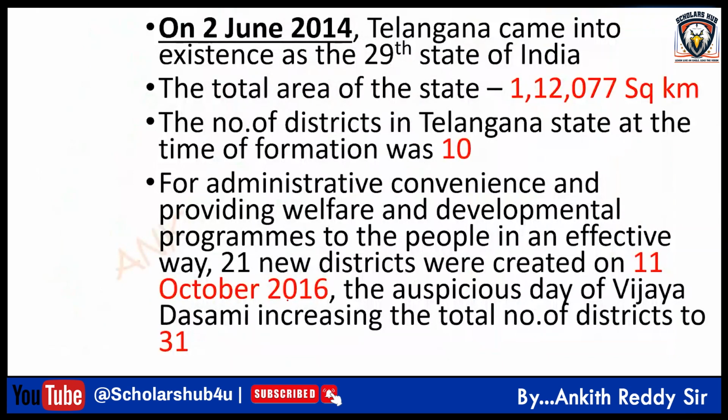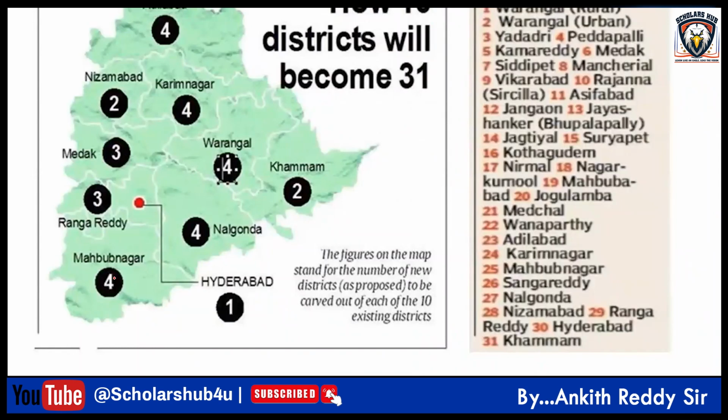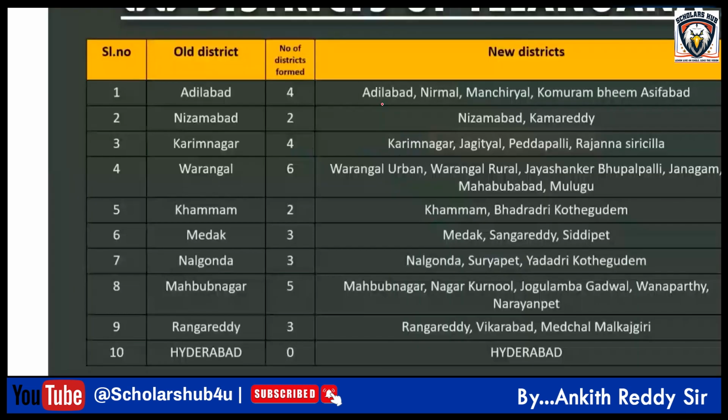On October 11, 2016, these 10 districts were made into how many districts? 31. Then there was a serious demand for separate districts for Mulugu and Narayanpet. So the total tally is now 33. The newly formed districts are Mulugu and Narayanpet, Narayanpet from Mahbubnagar and Mulugu from Jayashankar Bhupalpally. This is what we discussed in the last class.